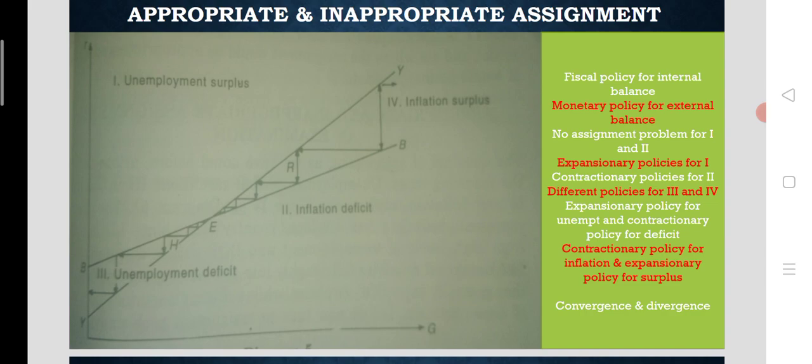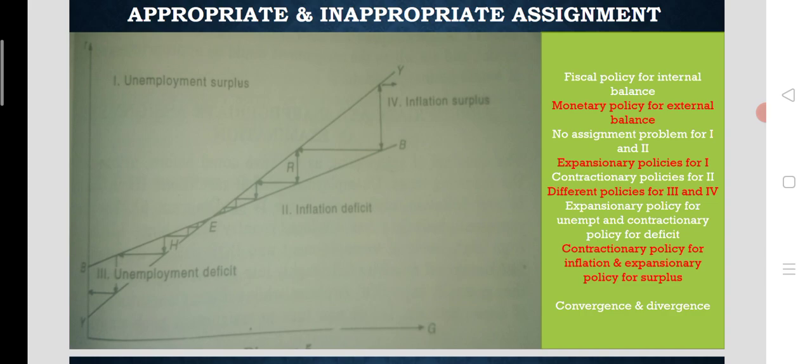That means capital inflow will again take place to reduce the deficit. The overall equilibrium will finally be possible. E will be obtained. That is the point of both internal and external sector converging at point E. So this is the point of convergence. Only appropriate policies could lead to convergence. Inappropriate policy could lead to divergence.